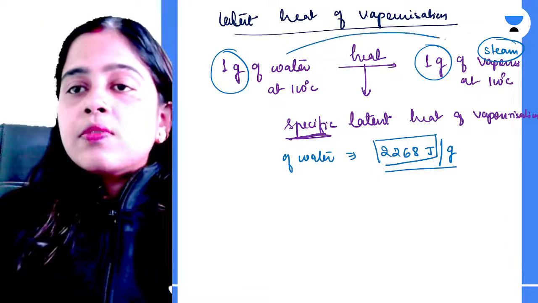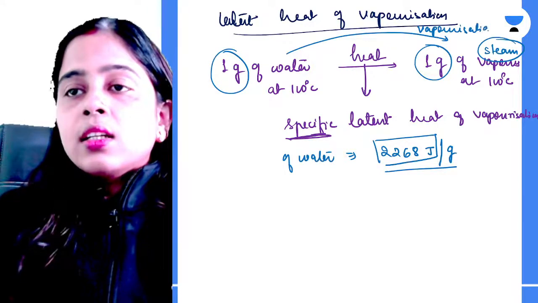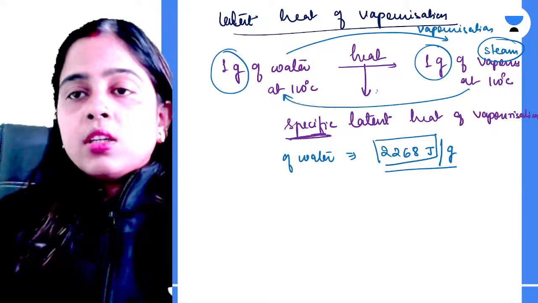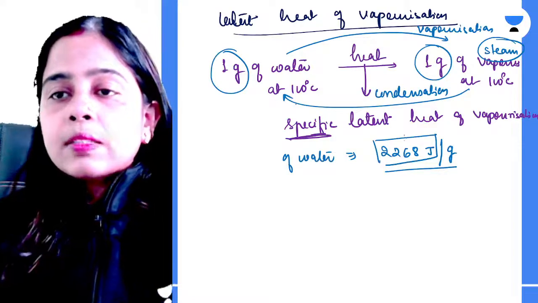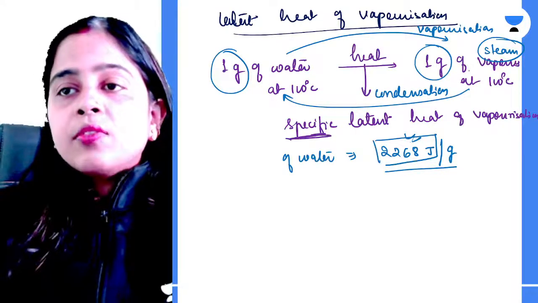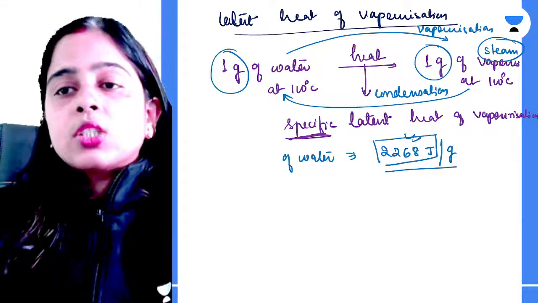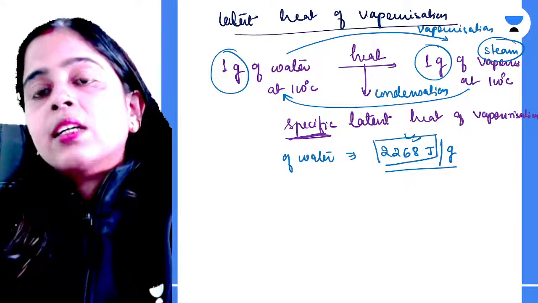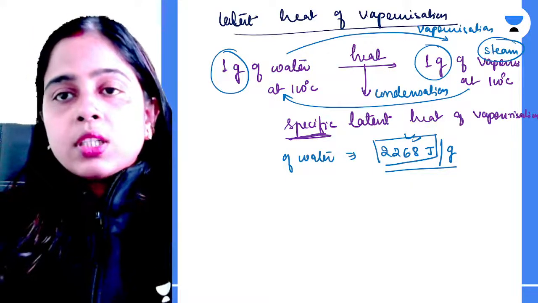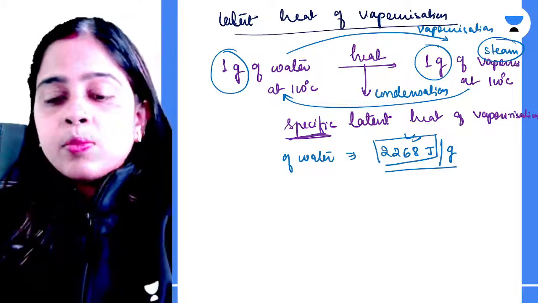Clear? So this phenomena is what? This is your vaporization and this is your condensation. For vaporization, water requires this much joule of energy, and for condensation also your steam needs to lose this much, that is 2268 joule of energy, so that it can get converted to 1 gram of water at 100 degrees Celsius. Is it clear everyone? Please let me know once.